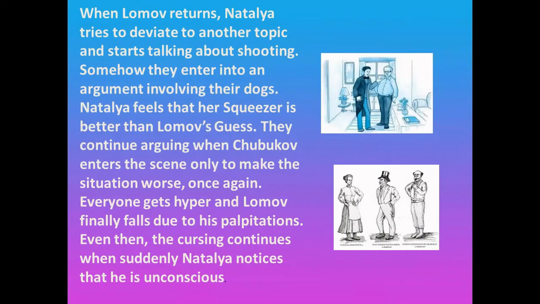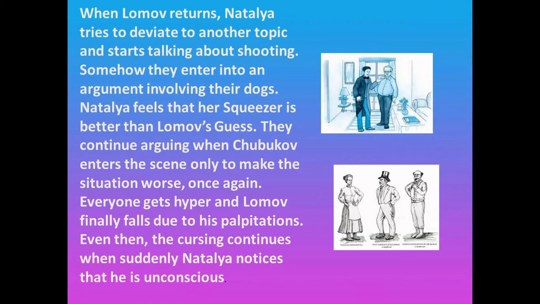When Lumov returns, Natalia tries to deviate to another topic and starts talking about shooting. Somehow, they enter into an argument involving their dogs. Natalia feels that her Squeezer is better than Lumov's Guess. They continue arguing when Chubukov enters the scene only to make the situation worse once again. Everyone gets hyper and Lumov finally falls due to his palpitations. Even then, the cursing continues. When suddenly Natalia notices that he is unconscious. So this is what happens in this part.